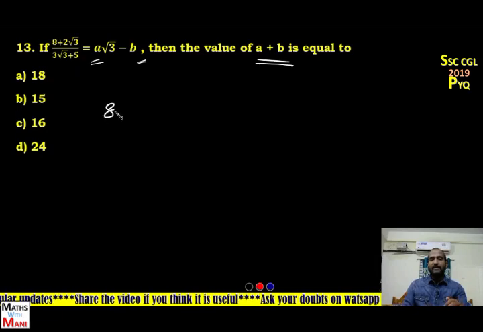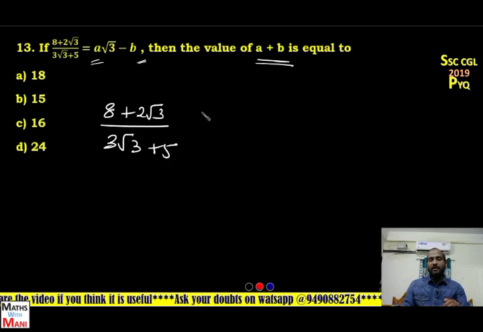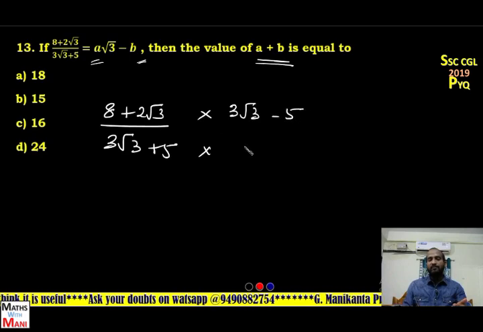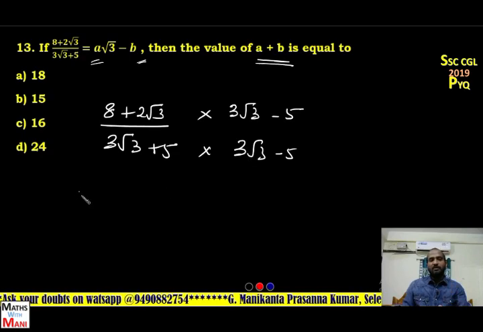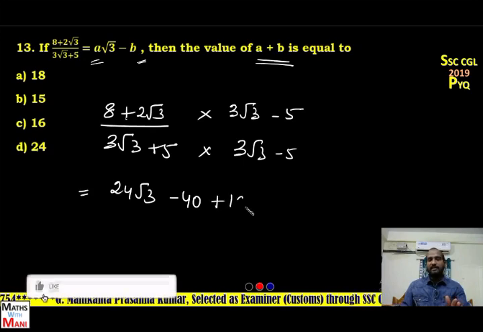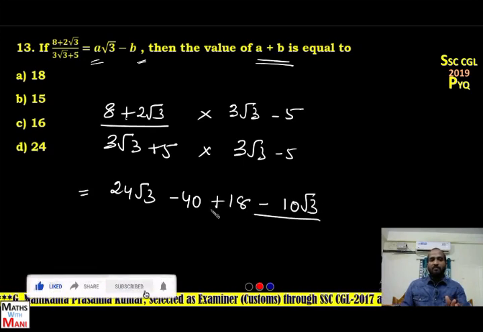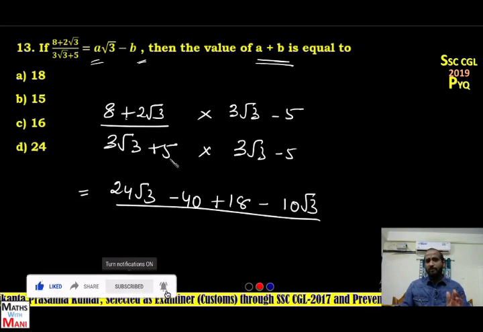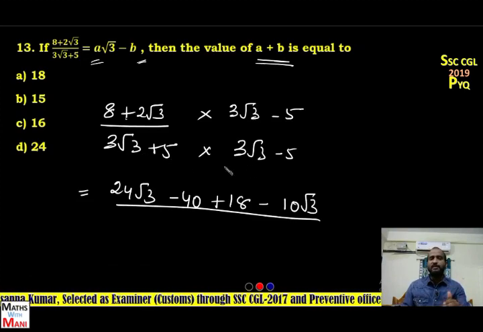Okay. So (8 plus 2 root 3) by (3 root 3 plus 5). So rationalization, what is the rationalizing factor? 3 root 3 minus 5. The rationalizing factor should be multiplied to the numerator and denominator. So tell me, 8 into 3 root 3, 24 root 3, plus 8 into minus 5, minus 40, and 2 into 3, 6, root 3 into root 3, 3, that is plus 18, minus 10 root 3, by (3 root 3 plus 5) into (3 root 3 minus 5), that is a square minus b square, 27 minus 25, that is 2.